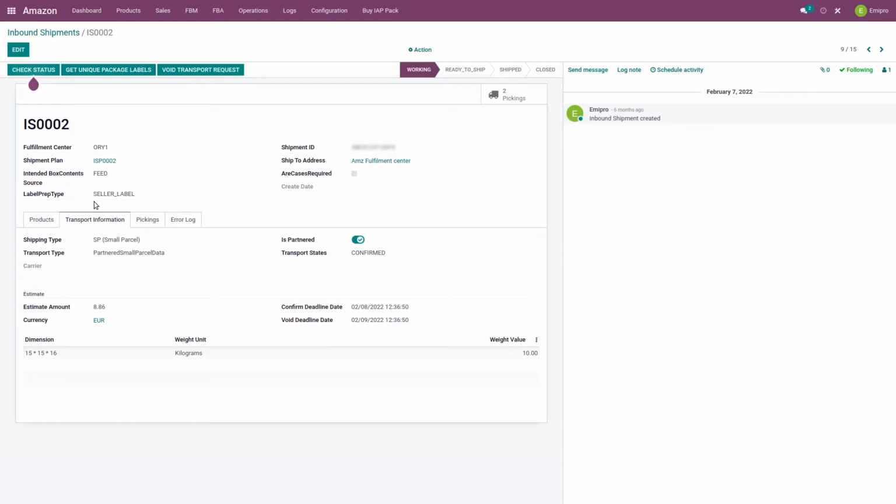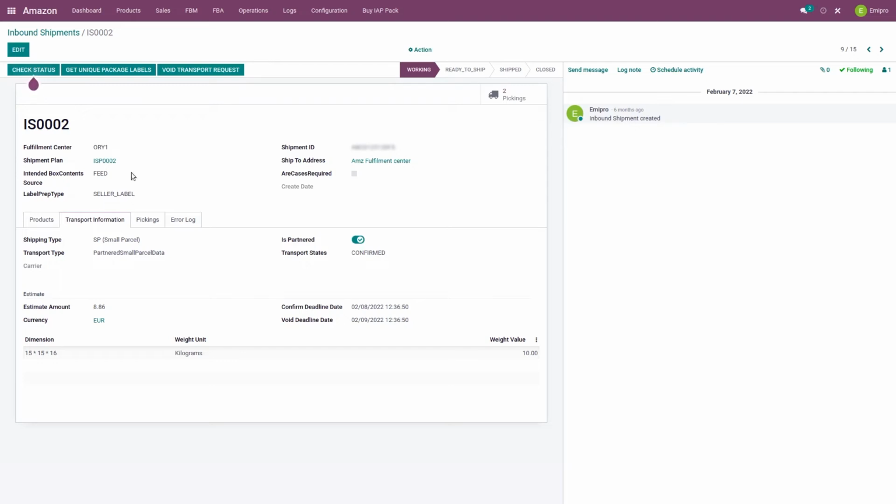Here in this system, this connector supports two kinds of labels. The first is the unique label, which is applicable for both partner as well as non-partner carriers, and for both types, that is small parcel as well as LTL. But if you are sending LTL, then the system also supports pallet labels for both partnered as well as non-partnered carriers.